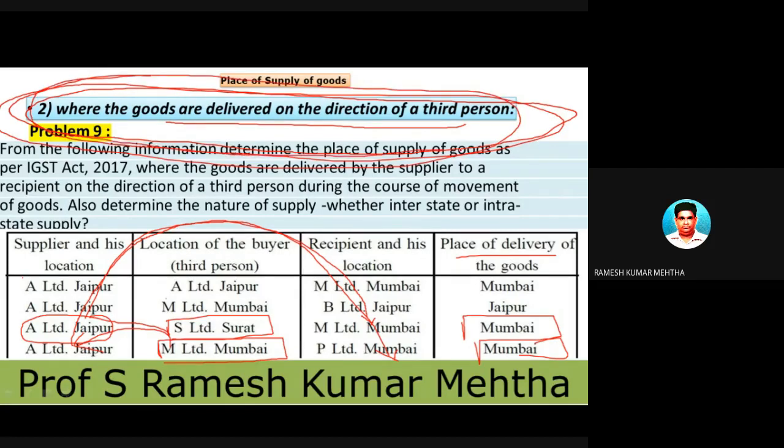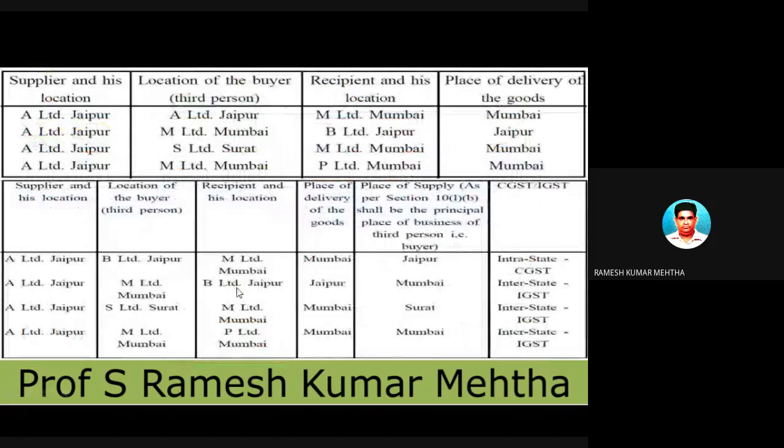Where the goods are delivered on the direction of the third person. Hope you have understood. So let's look at the answers. What is the place of supply and what is the type of GST? We are going to find out whether it is intrastate or interstate, or what type of tax is to be levied, whether it is IGST or SGST and CGST. So let's take the answers now.